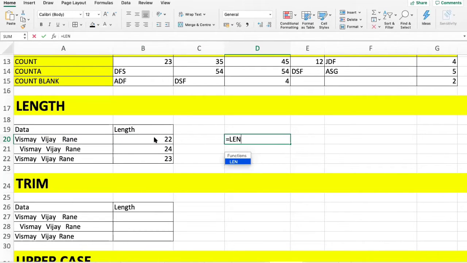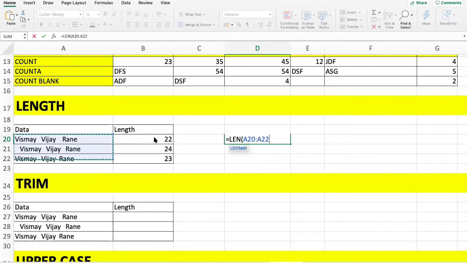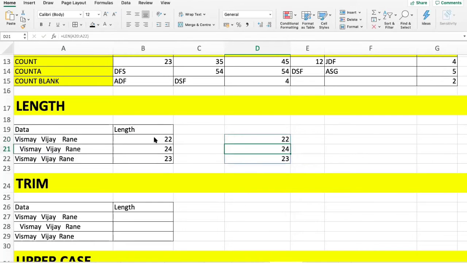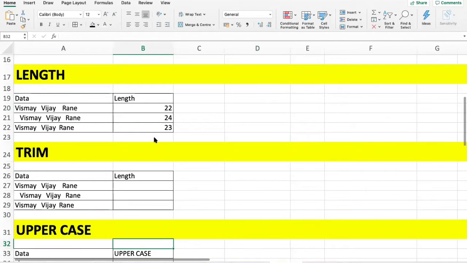You can't use a formula like this from A20 to A22. Okay, it won't work. This is working because we have already calculated here, so advanced Excel already knows that you need to calculate the length of the entire thing. Okay, hope I answered this. Any questions on length? No, thank you very much.